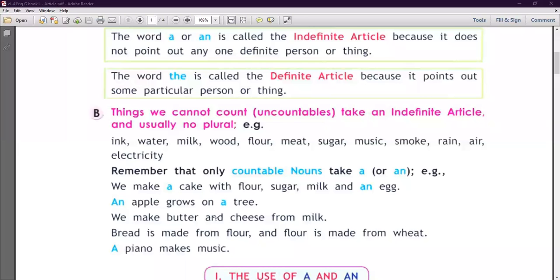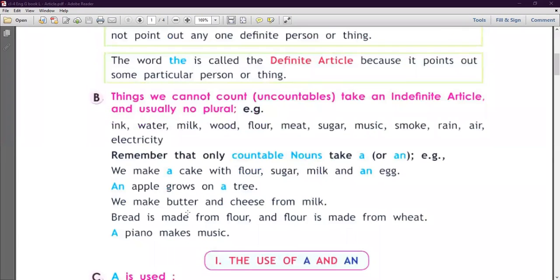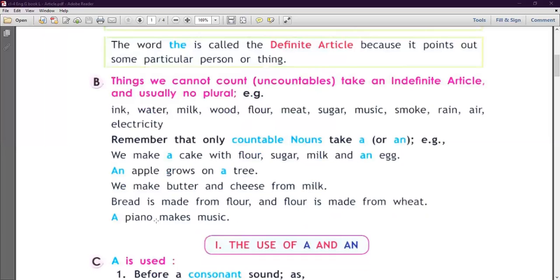We make a cake with flour, sugar, milk and egg. Clear? An apple grows on a tree. Second sentence, we make butter and cheese from milk. So before the milk do we use an article? No, we don't use an article. Bread is made from flour and flour is made from wheat. Clear? So before the bread, before the flour and before the wheat, we don't use an article. Next, a piano makes music. Before the piano we use an article. Why? Because piano is countable here, and when we pronounce the word piano it starts with a consonant sound, so before this we use a. Okay, so a piano makes music.